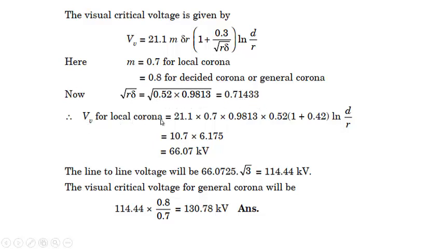Putting these values and calculating for local corona, it comes out to be 66.07 kV, and the line to line voltage will be 114.44. For general corona, simply instead of 0.7 we multiply by 0.8. It comes out to be 130.78. This is the critical visual disruptive voltage.